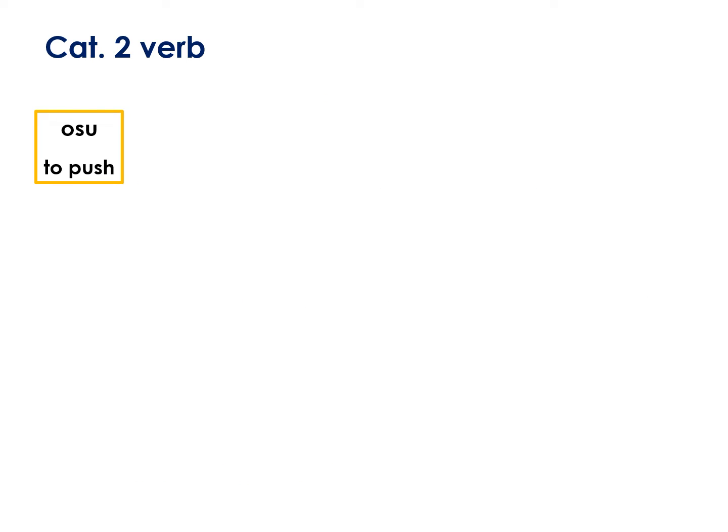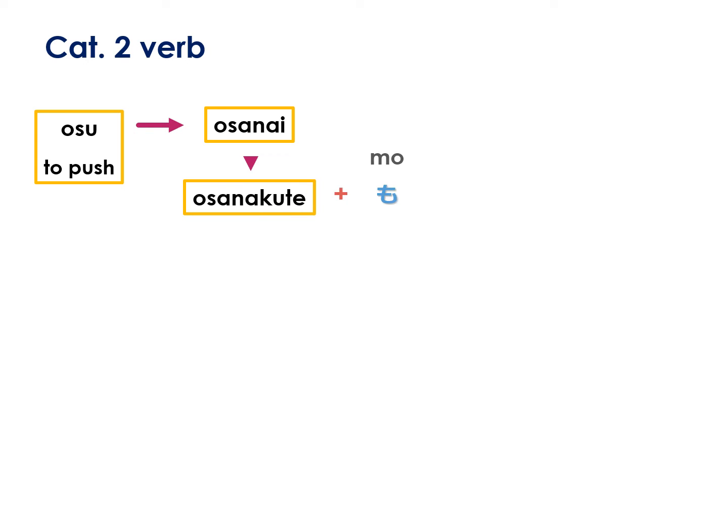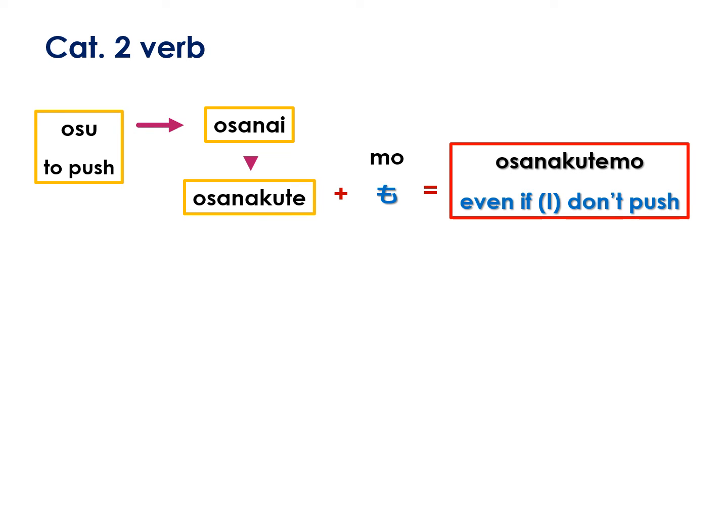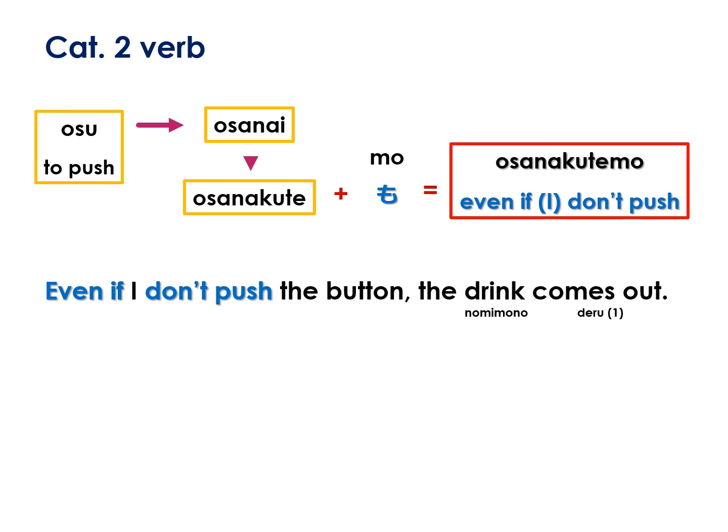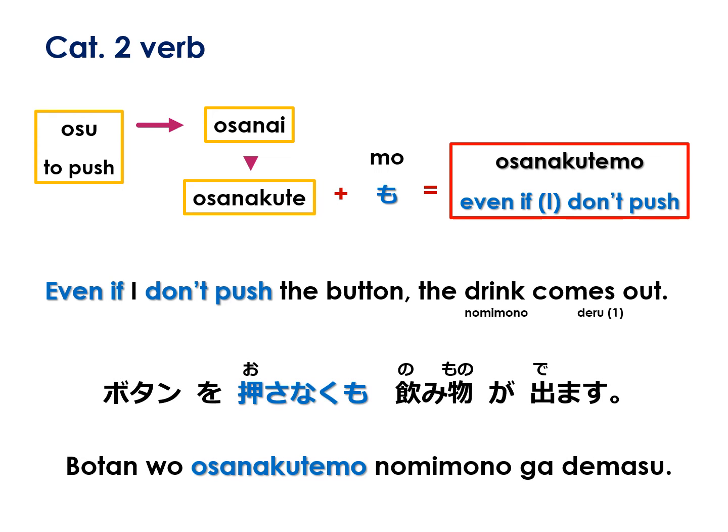Another category 2 verb, osu, means to push, and its nai form is osanai. Negative te form, osanakute, and adding mo forms osanakutemo, which means even if I don't push. Even if I don't push the button, the drink comes out. In Japanese, botan wo osanakutemo nomimono ga demasu.